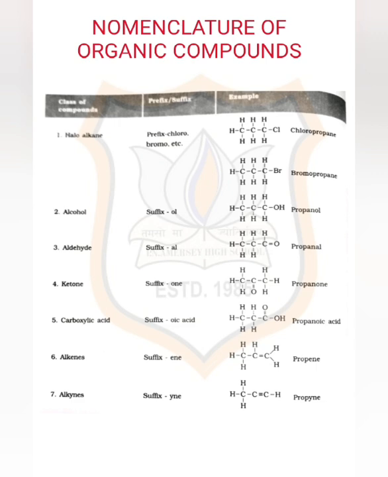Then alkenes, the double bond, and the suffix will be ENE, and if we are taking 3 carbons, then propene, or 4 carbons, butene, etc. And alkynes, if a triple bond is there, the suffix will be YNE, and if we are taking 3 carbons, then it will be propyne or butyne, etc. So these are the nomenclatures. So students, I hope you understood the concept of homologous series and nomenclature of organic compounds, that is, their naming. In the next video, we will discuss soaps and detergents. Thank you for listening.